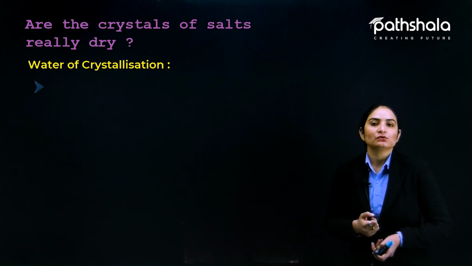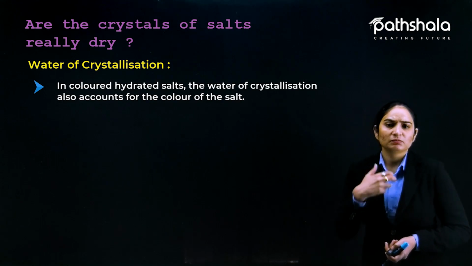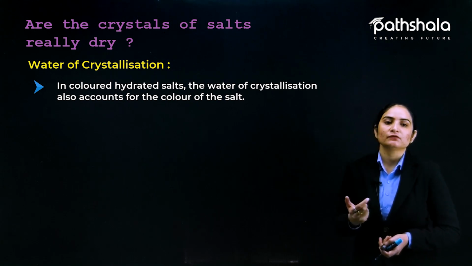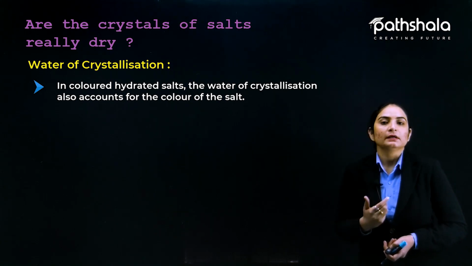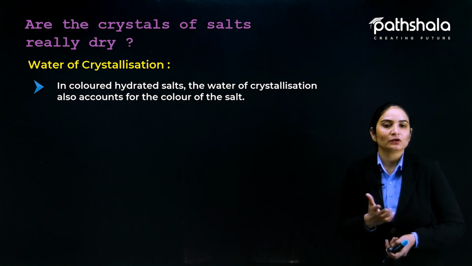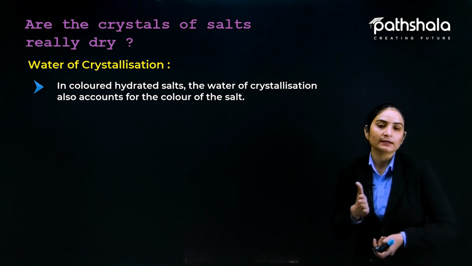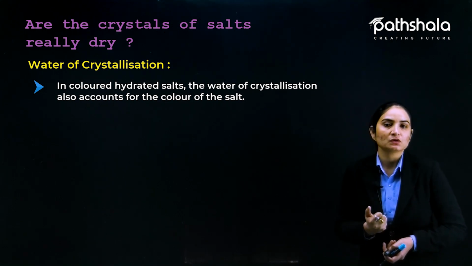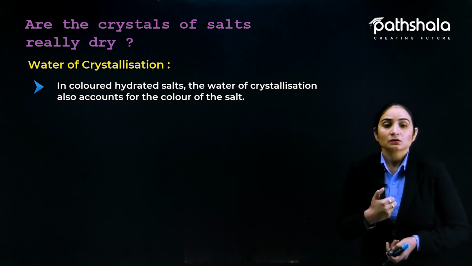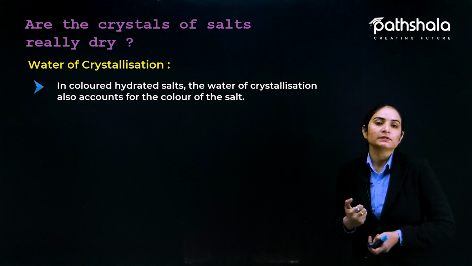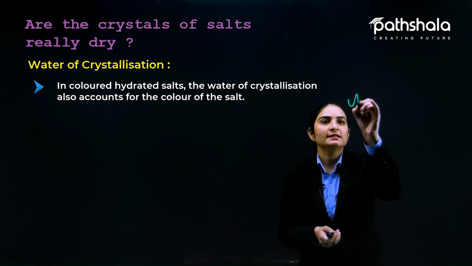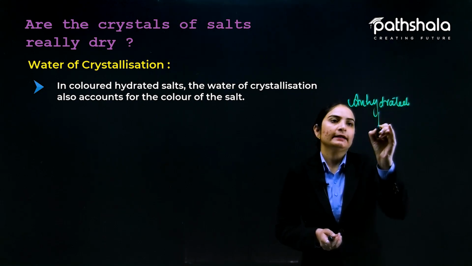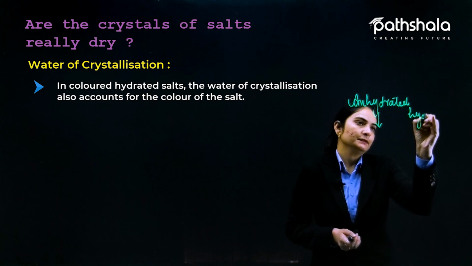Next we need to know about the importance of this. The water of crystallization is the definite number of water molecules making the crystal of that salt. Salts are not only colorless, we also have colored salts. In colored hydrated salts, the water of crystallization also accounts for the color of the salt. I have told you two words, one is anhydrous, or anhydrated, and the other is hydrated.